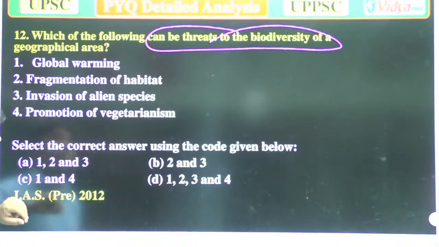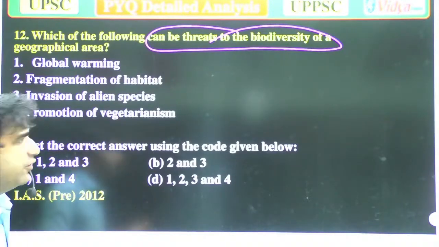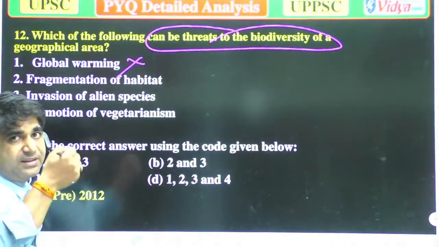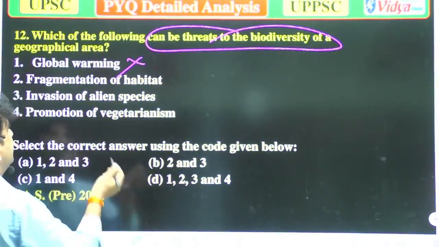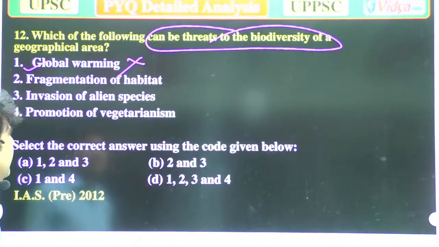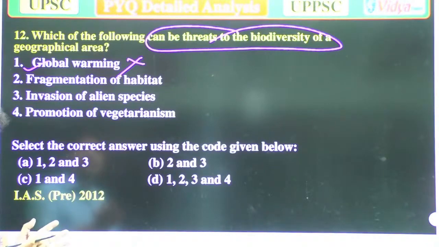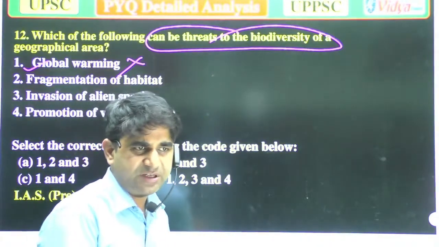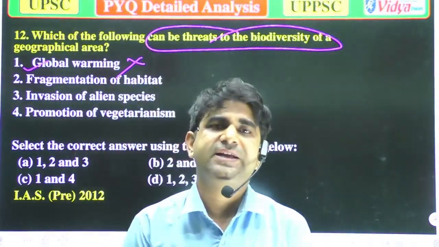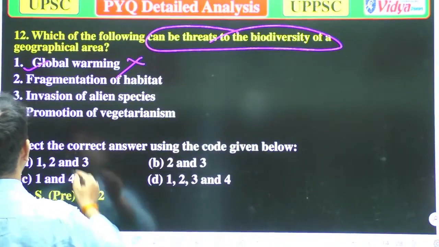A. Global warming, yeah, because when there is global warming, the habitat of organisms will be affected. So that is a correct answer. Option B, fragmentation of habitat. Yeah, when there is fragmentation or destruction of habitats, it could also lead to a decrease in biodiversity. So it is also right.